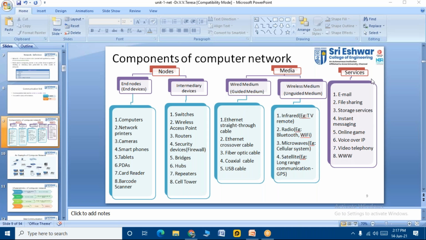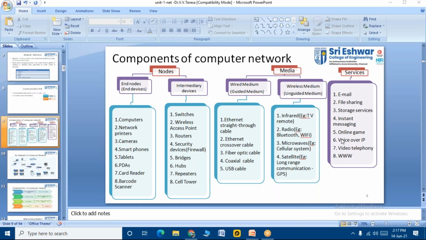So talking about the services, you have several services, right? Email, file sharing, storage services, instant messaging, online game, voice over IP, video telephoning, and browsing, right? So all these are different services that we are enjoying, right, dear students? So all these facilities we are using, right?